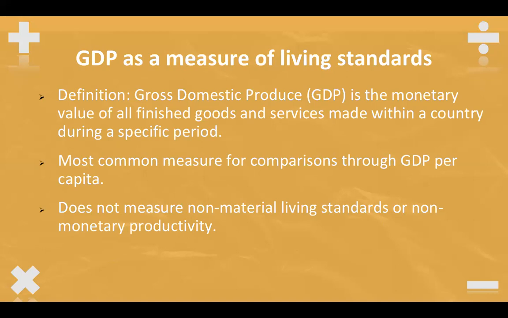A better way of comparing countries is by considering GDP per capita, which is the GDP in a period divided by the amount of people in the population. This is a measure that only factors in the material living standards through the amount of goods and services in dollar terms that the economy produces, and is simple to calculate. However, it does not factor in non-monetary transactions and productivity, such as household tasks.